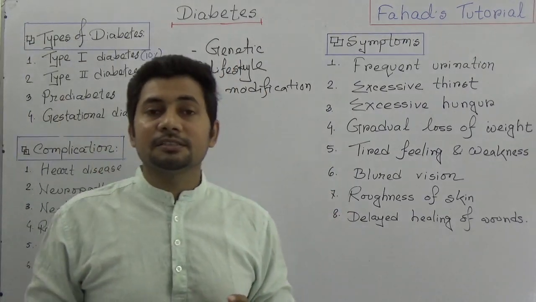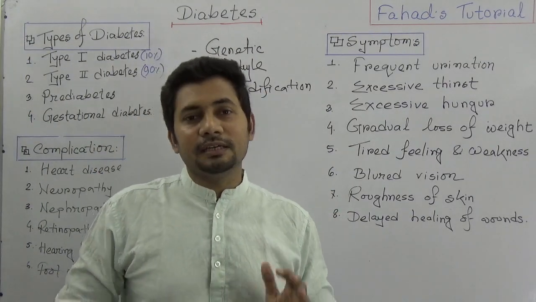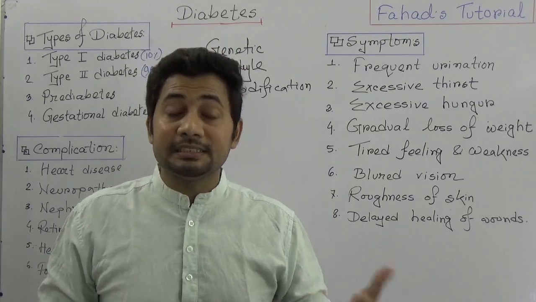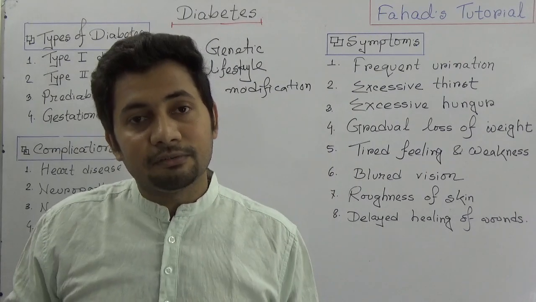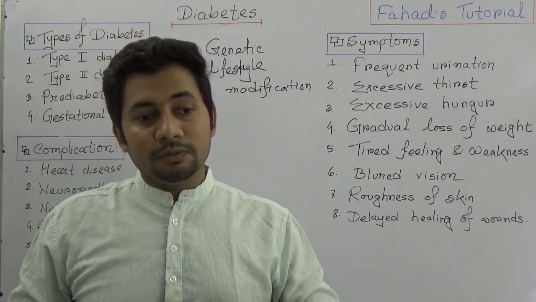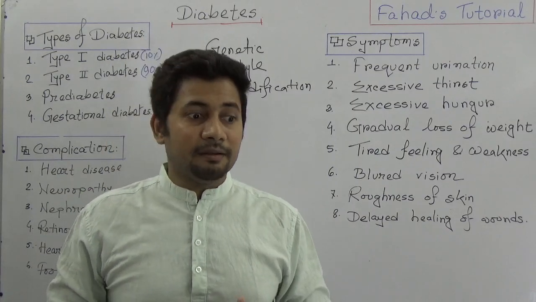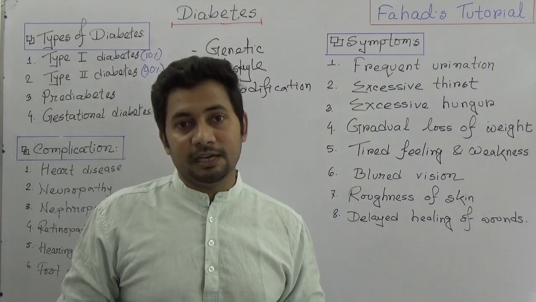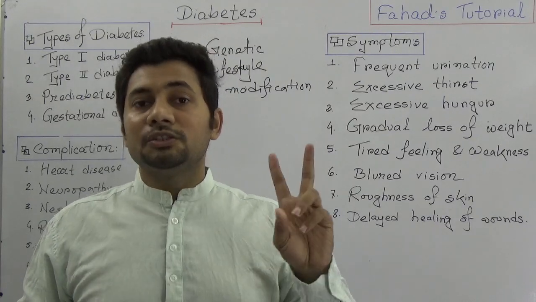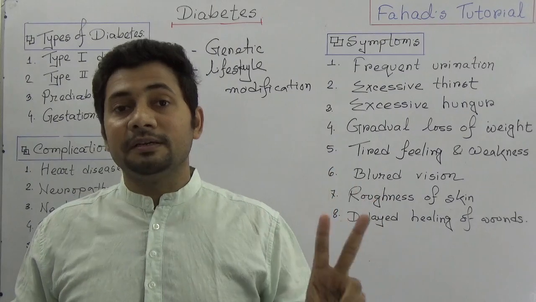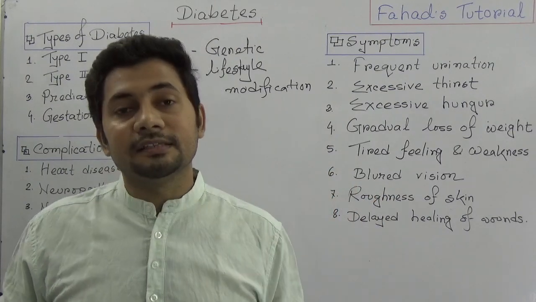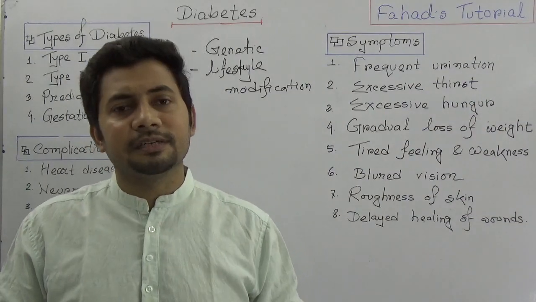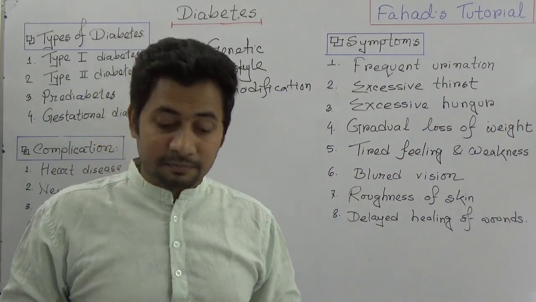And lifestyle modification, those people who are overweight, obese, gaining weight day by day, are at risk to develop diabetes. So less physical activity and more junk food and a sedentary lifestyle may lead that person to the diabetic condition. So two important words that should be considered in this topic: number one is genetic disease and number two is lifestyle modification. So what should be the preventive measure?